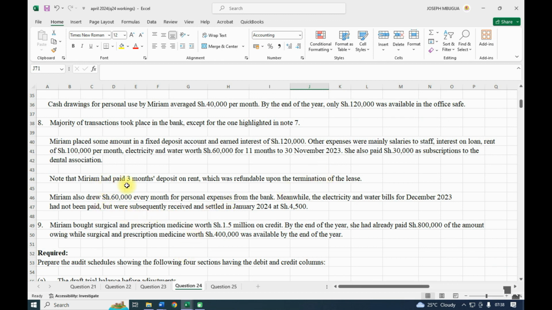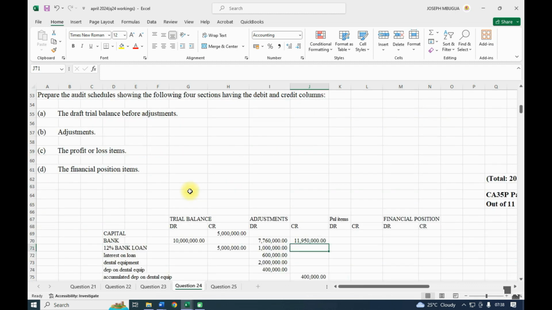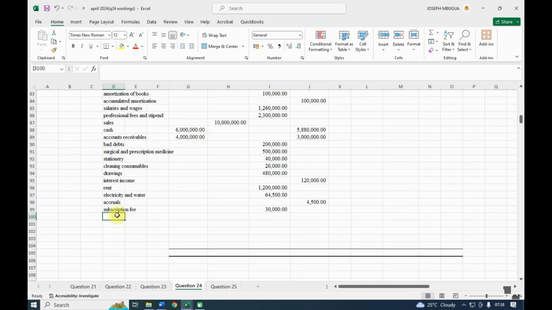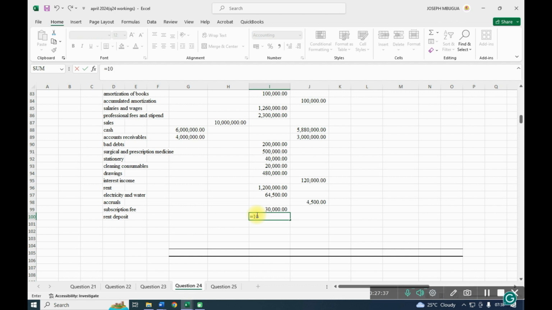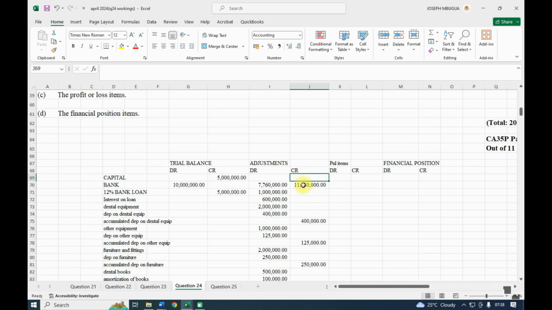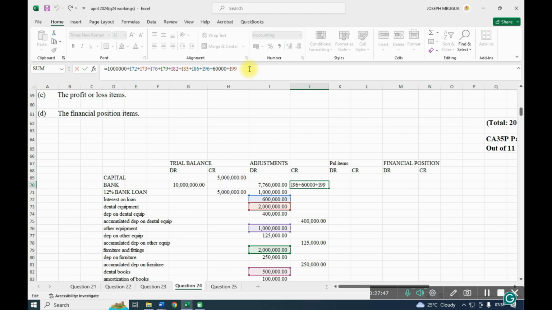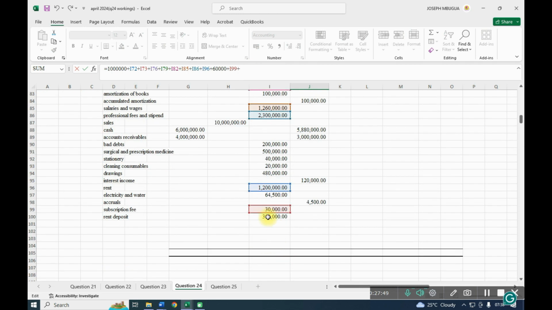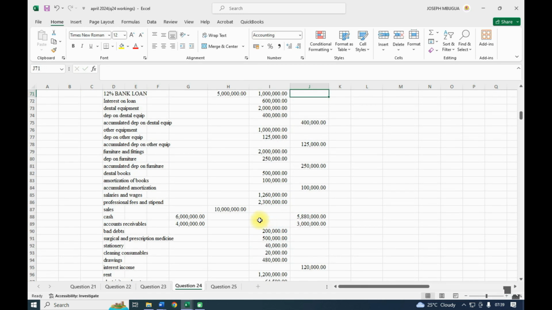Note that Miriam had paid 3 months deposit on rent. So we have rent deposit. That's an asset. Rent deposit for 3 months. Remember he was paying 100,000, multiply by 3, 300,000. Bank is the one that will suffer because he paid through the bank 300,000, and it will be regarded as an asset.